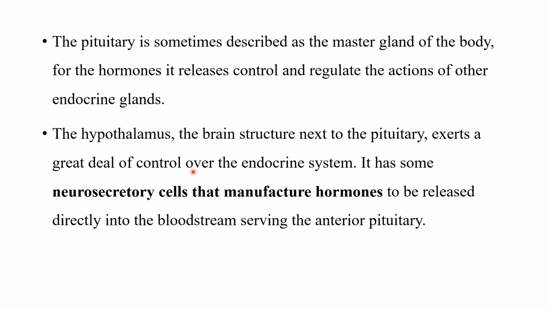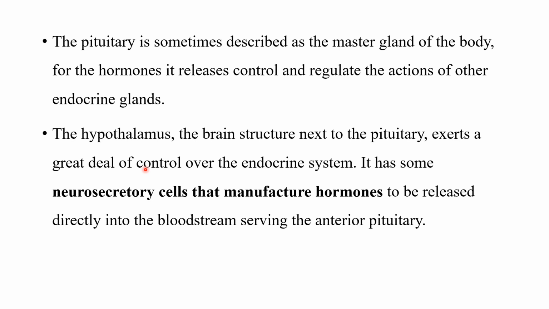Then there is the hypothalamus, as I was talking about before. It is the brain structure next to the pituitary, and it has a great deal of influence on the endocrine system. The hypothalamus has neurosecretory cells that manufacture hormones to be released directly into the bloodstream, serving the anterior pituitary.